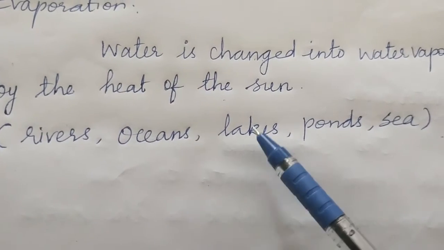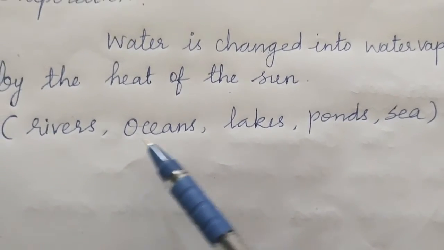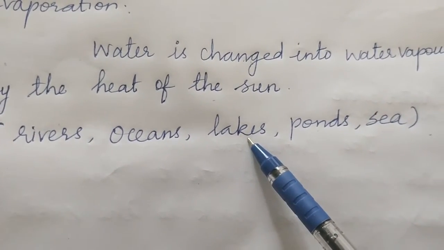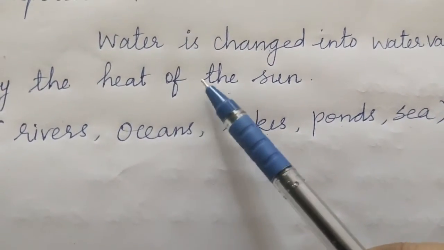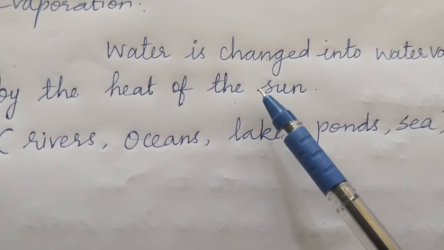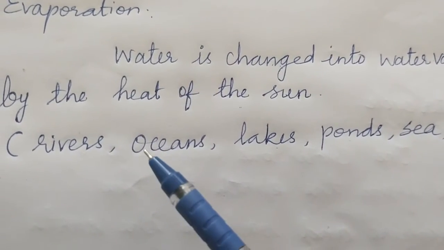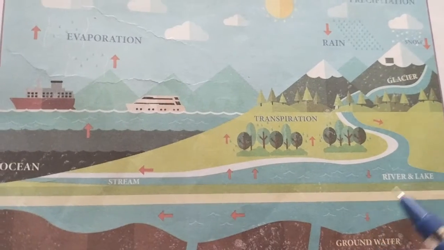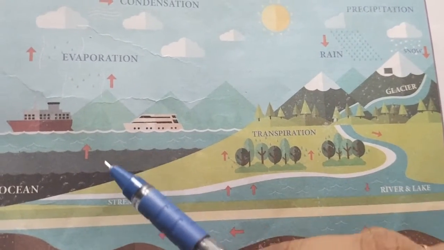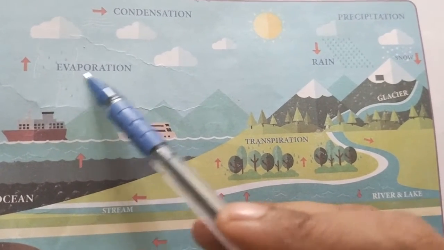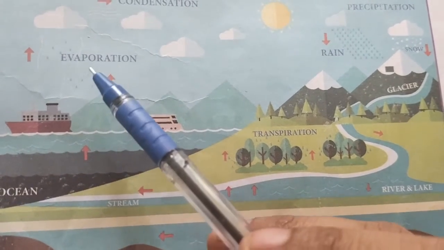Students, the water from rivers, oceans, lakes, ponds, seas, and other water bodies is changed into water vapor by the heat of the sun during the summer season, and it reaches the atmosphere. So underground water, river and lake water, stream, and ocean waters are changed into water vapor and reach the atmosphere during the summer season. This process is called evaporation.